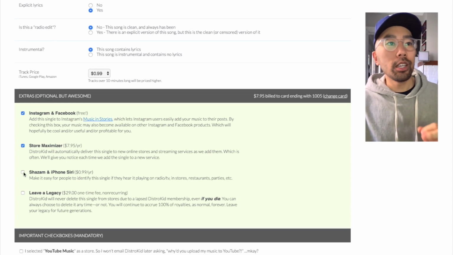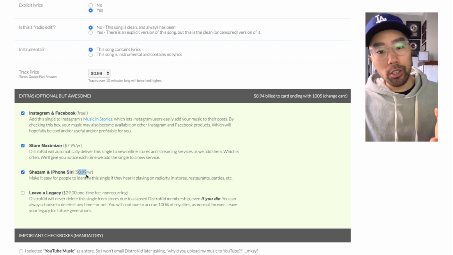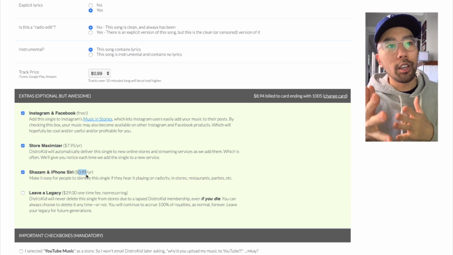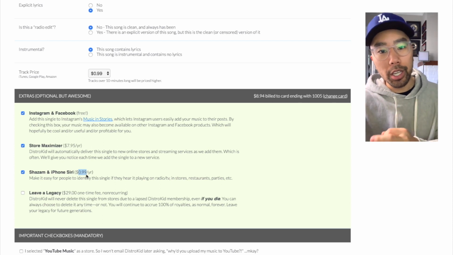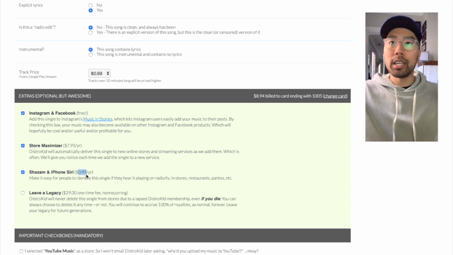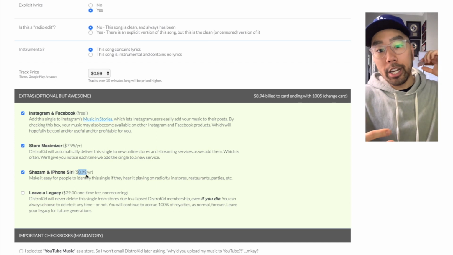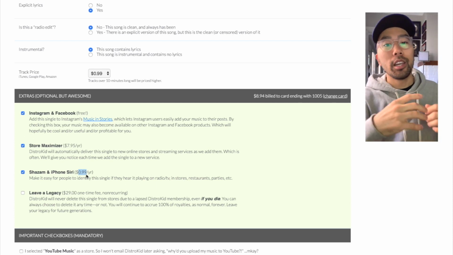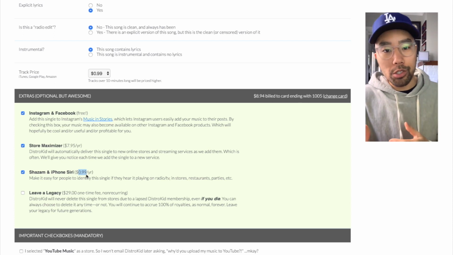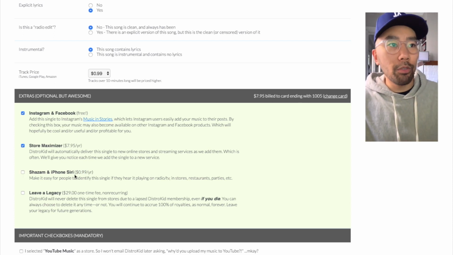The next option is Shazam and iPhone Siri. That's only $1 a year. Think about it this way. If you feel like you can make at least $1 or more every single year from people being in a club or in a bar and hearing your song and then pulling up their Shazam and finding your music, if you feel like you can make an extra $1 or $2 off of that, this option is definitely worth it.